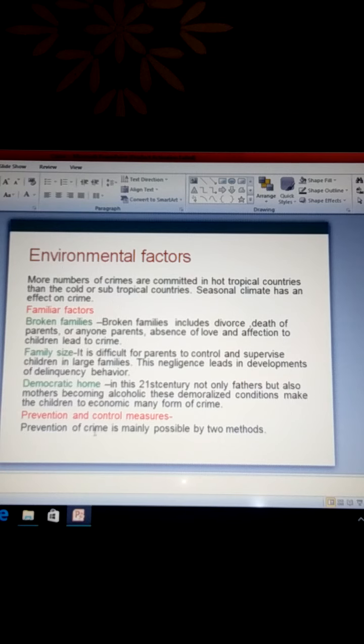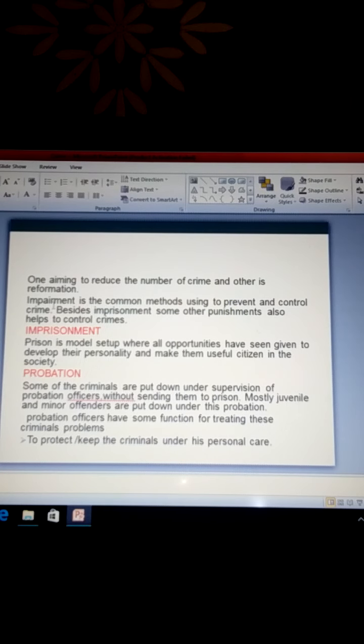Prevention of crime is mainly possible by two methods. One aims to reduce the number of crimes, and the other is reformation of criminals. These are the two methods to prevent crime.